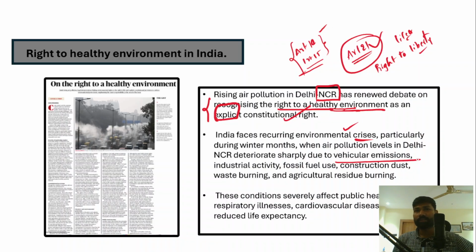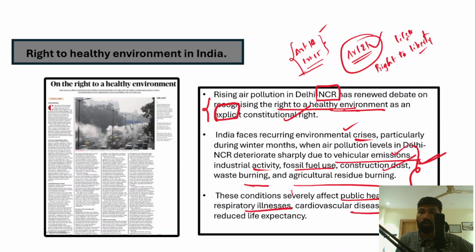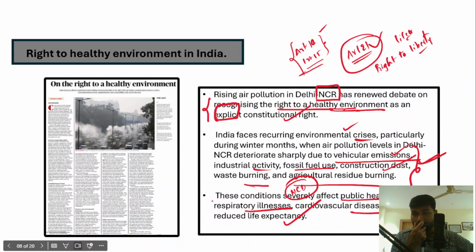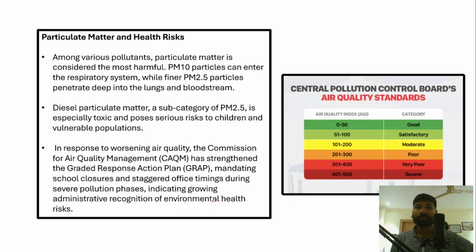Because of huge traffic, vehicular emissions contribute to air pollution. Industrial activity contributes to air pollution. Fossil fuel use also contributes to air pollution. Construction dust, waste burning, agricultural residue burning. So these are the key factors which cause large scale air pollution in Delhi NCR and other parts, right? These factors affect public health, and also lead to respiratory illness, cardiovascular diseases, non-communicable diseases among the people, and also reduce the life expectancy of the people who are living in Delhi NCR.